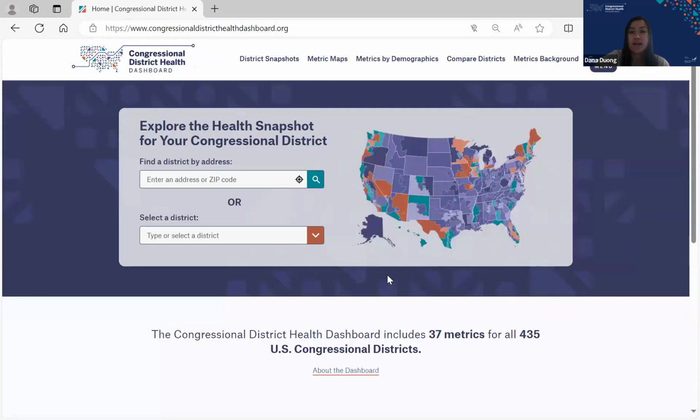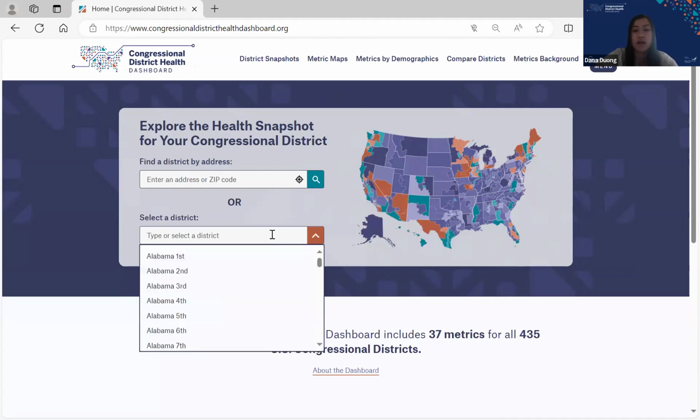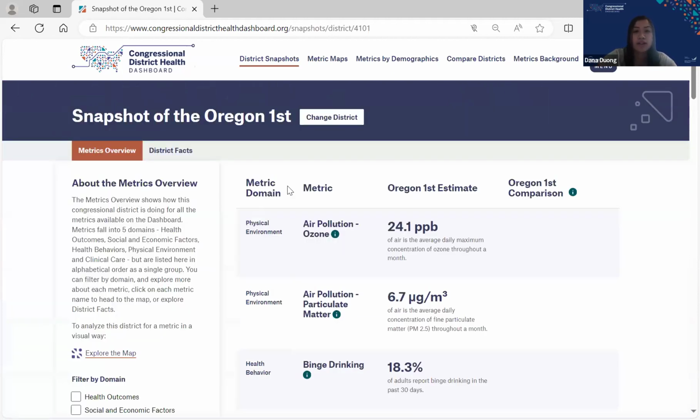Okay, awesome. Let's get started. When you go to the Congressional District Health Dashboard site, you're brought to our main page here, in which you can enter in an address if you don't know what congressional district you're in, or you can put in the district if you know that you have one that you're interested in looking at. So let's just say I'm going to look at Oregon's first.